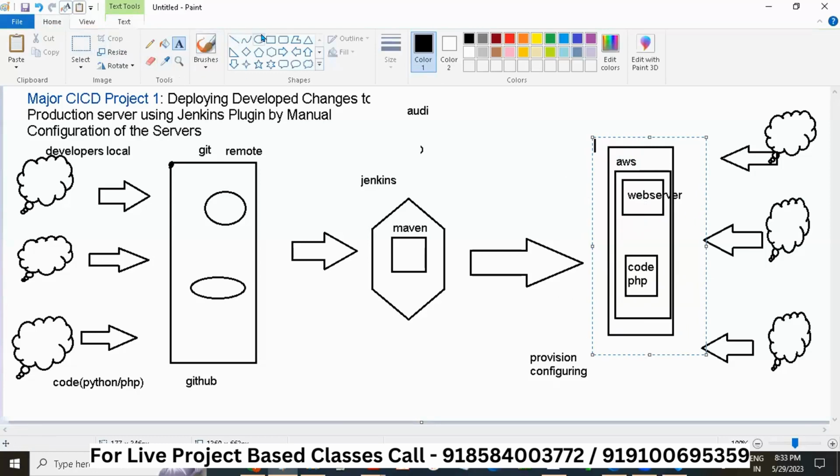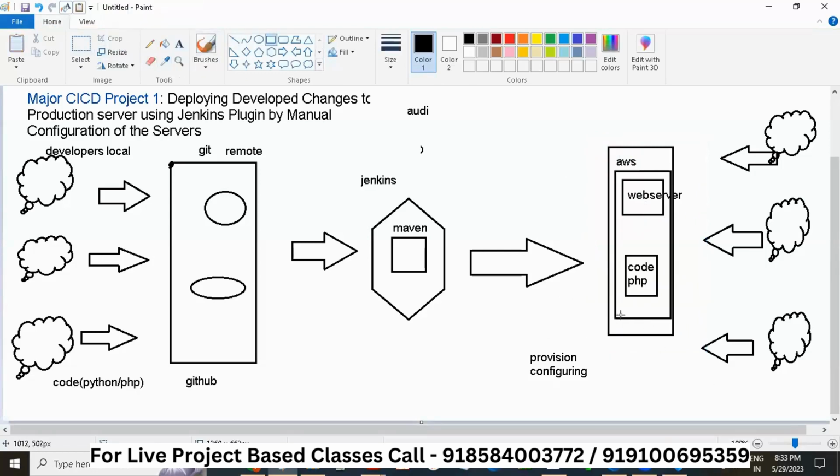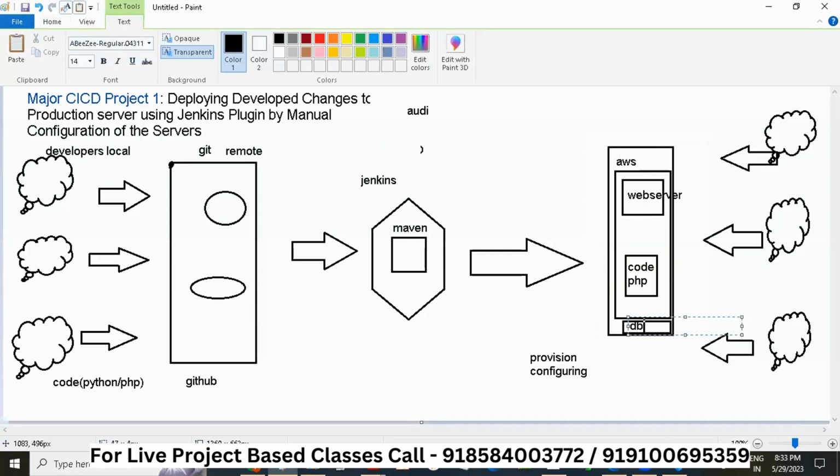So here we have the database. And both are in this AWS. You can see this web server and database are in AWS. I will keep this database with a private IP only. I will not give this database a public IP. Why? Because I don't want my customers to directly come to this database and access it.